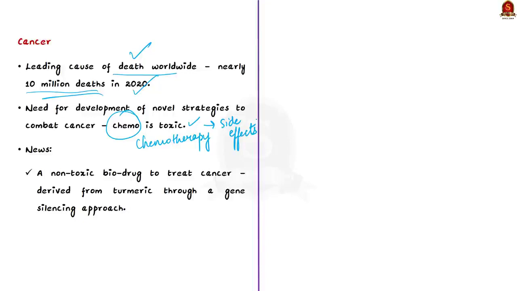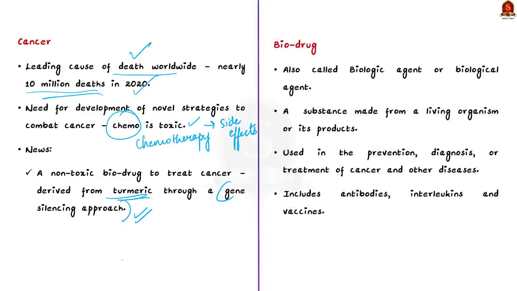This drug, as I already said, is derived from turmeric through RNA interference. This RNA interference is a gene silencing approach. So we'll understand what a biodrug is first, and then we'll see gene silencing. See, a biodrug is a substance that is made from a living organism or its products. This biodrug is used in prevention, diagnosis or treatment of cancer and other diseases. And such biodrugs include antibodies, interleukins and vaccines. Say, interleukins refers to a protein which mediates communication between cells.